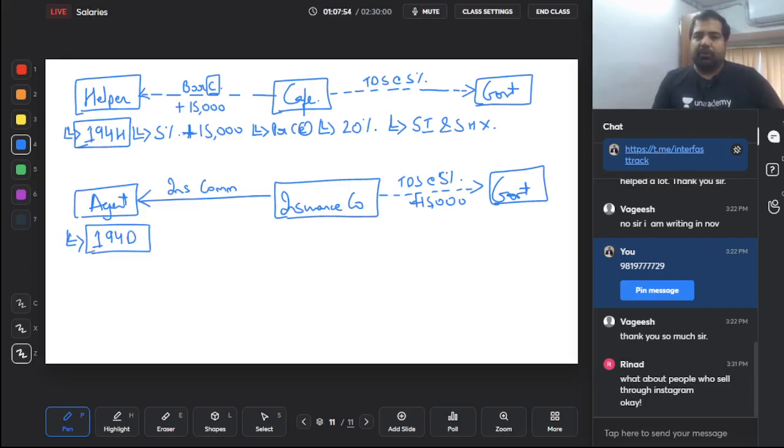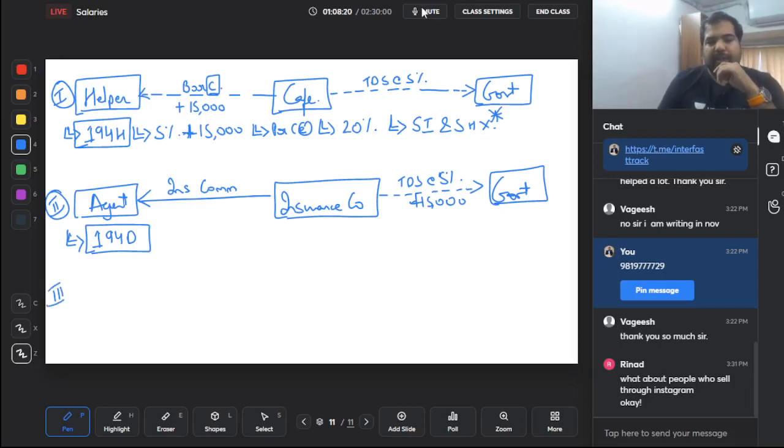What's the difference between the first one and the second one? In the first one, it was basically any general insurance and brokerage. Here it was any general commission and brokerage. Here it is only insurance commission. There also 5%, here also 5%, there also 15,000, here also payment or credit 20%. Only this thing is unique to helpers because, guys, insurance companies can never be small individuals, small HUFs.